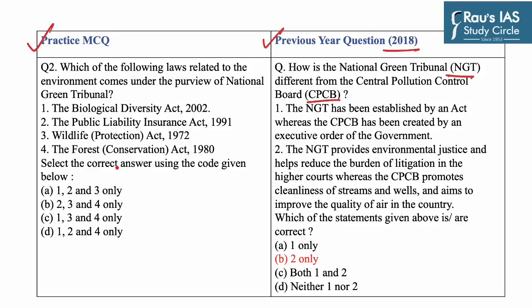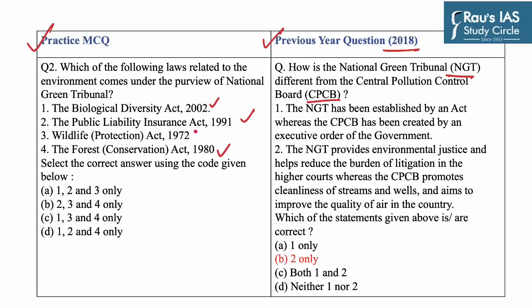And those laws are the Water Prevention and Control of Pollution Act 1974, the Water Prevention and Control of Pollution Cess Act 1977, the Forest Conservation Act 1980, the Air Prevention and Control of Pollution Act 1981, the Environment Protection Act 1986, the Public Liability Insurance Act 1991, and the Biological Diversity Act 2002.